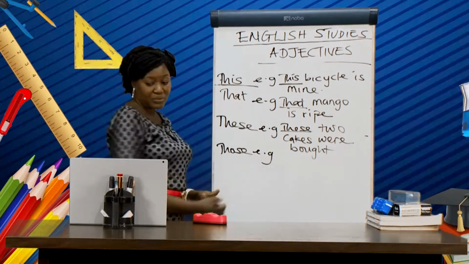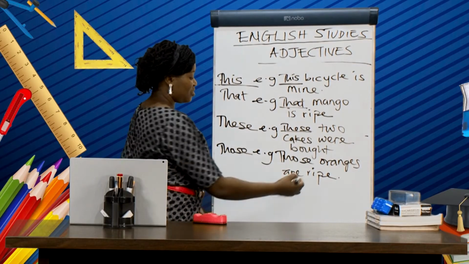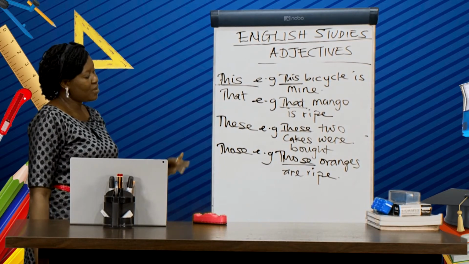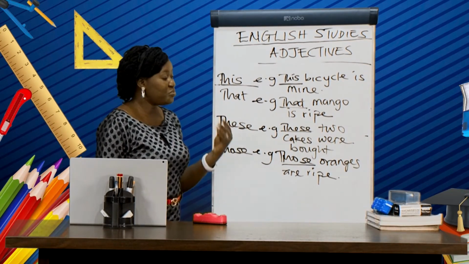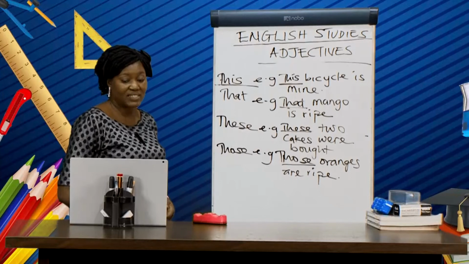Take, for example, those oranges are ripe. I believe that you should be able to identify the demonstrative adjective in this sentence, which is those. So, by now, you should be able to identify demonstrative adjectives in the sentences that you have constructed by underlining those adjectives.